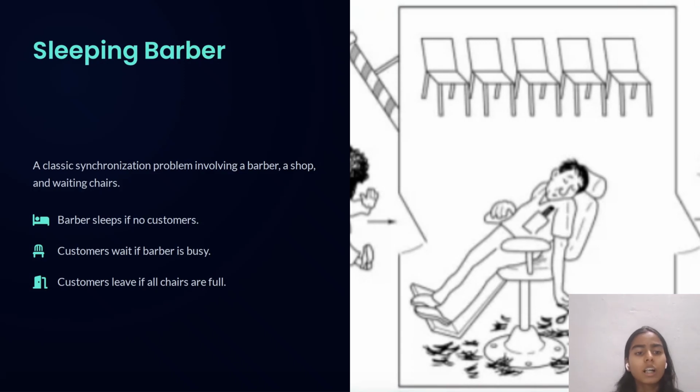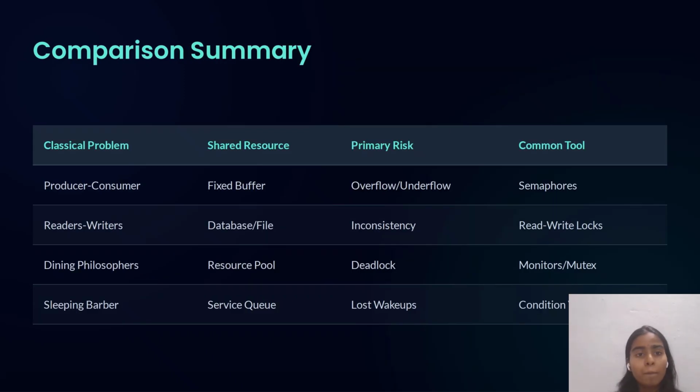Sleeping barber. A classic synchronization problem involving a barber, a shop, and waiting chairs. The barber sleeps if there are no customers. Customers wait if the barber is busy, and customers leave if all chairs are full.